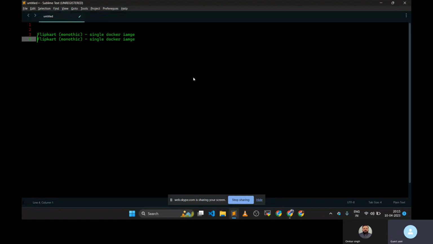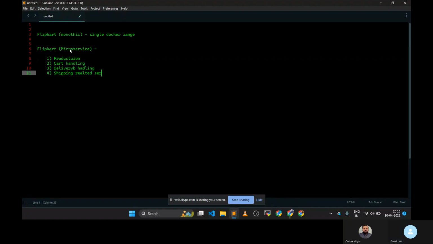Okay, so this is monolithic. Now, if you are moving with the microservices, it means here we have different services. Like for showing the product, we have one service, adding cart handling, delivery, delivery handling. Okay, and then like shipping related activities, shipping, and there is authentication or user service.